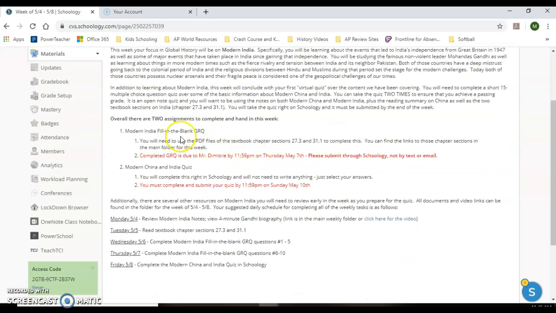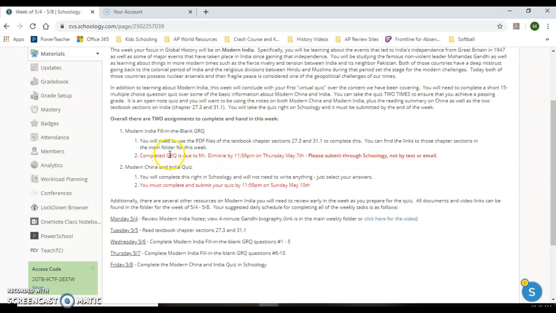You have 2 assignments you're going to be doing. The first is going to be a very basic fill-in-the-blank GRQ, and that's going to go with Modern India. I'll show you that here in a moment. Essentially you're going to use 2 chapter sections out of the textbook, which I have linked for you: Chapter 27, Section 3, and Chapter 31, Section 1. And you'll see what that assignment is. It's very basic. It's mostly fill-in-the-blank and a couple of definitions.